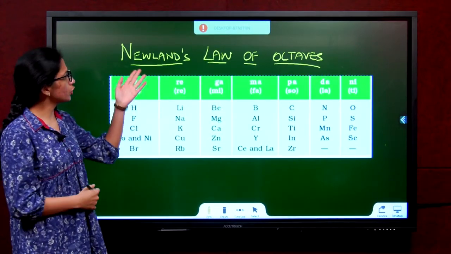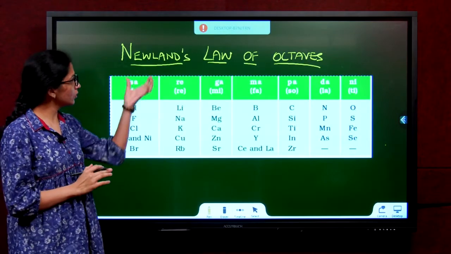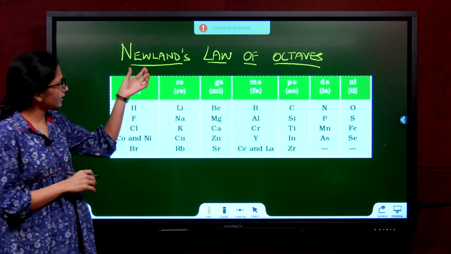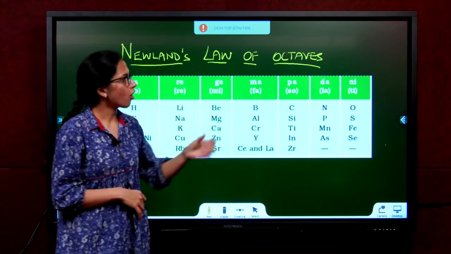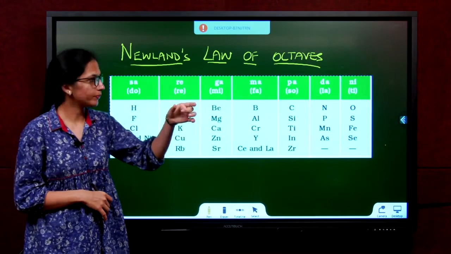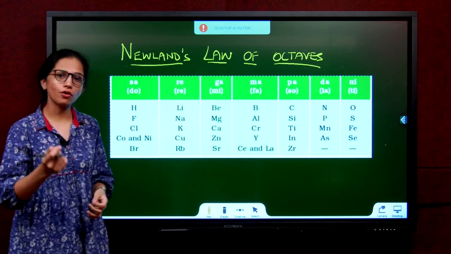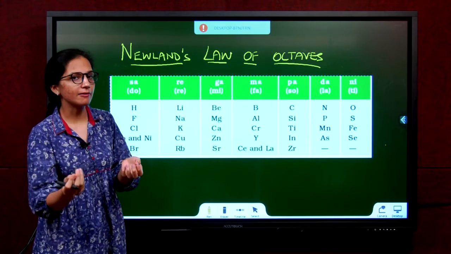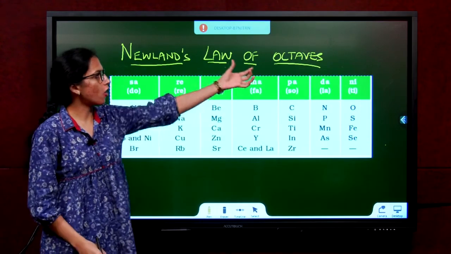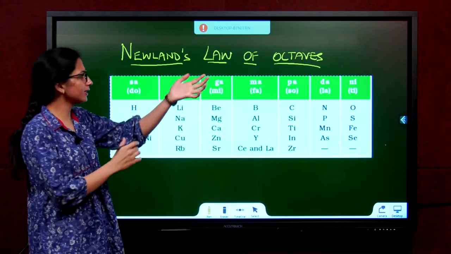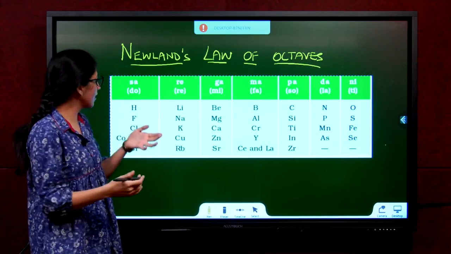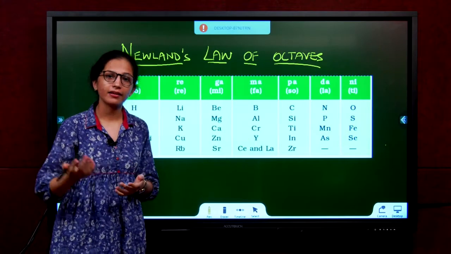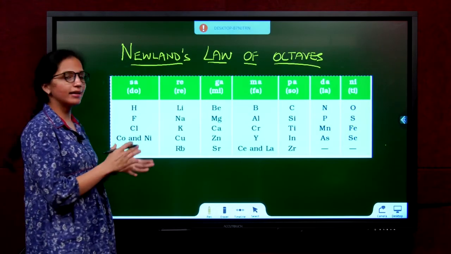This brought us to Newlands' law of octaves. Newlands was the next scientist who tried to classify elements. What is the meaning of the law of octaves? Oct means 8. Octave, your musical notes. It has sa re ga ma pa da ni sa. It repeats again, sa repeats. It's the notes of music, and octave is referring to that. Like how we have sa re ga ma pa da ni sa, they have do re mi fa sol la ti in the English language.